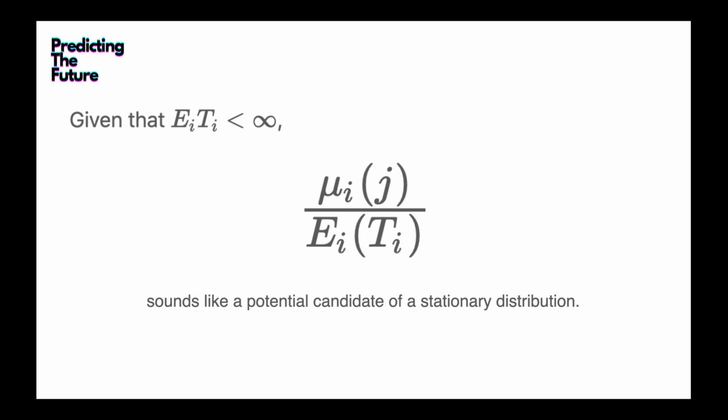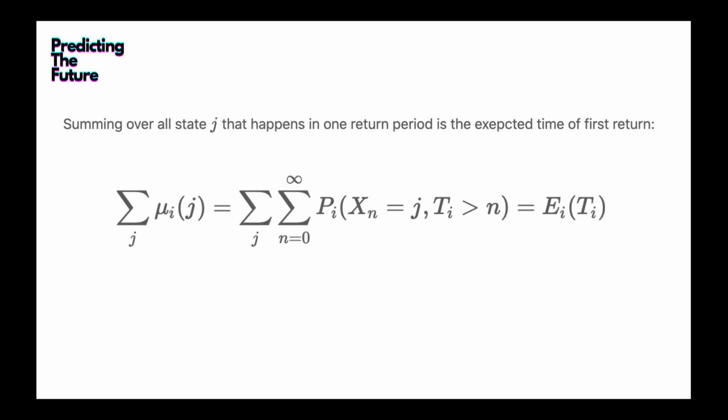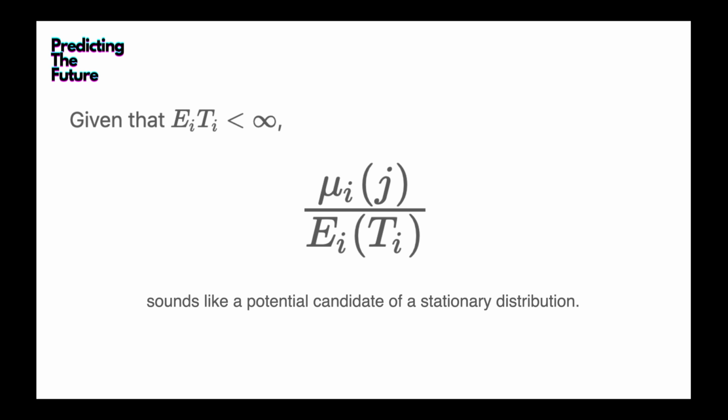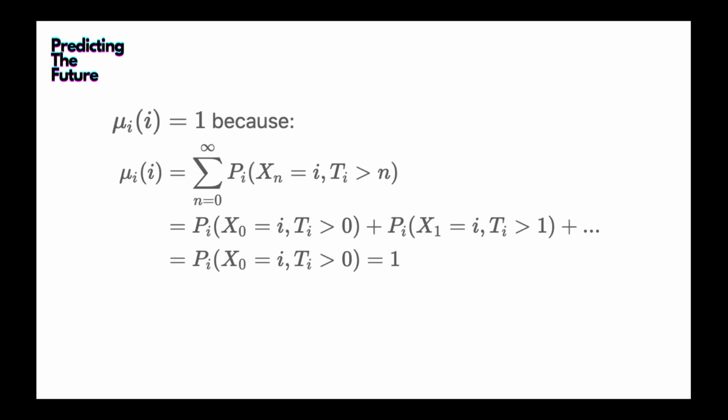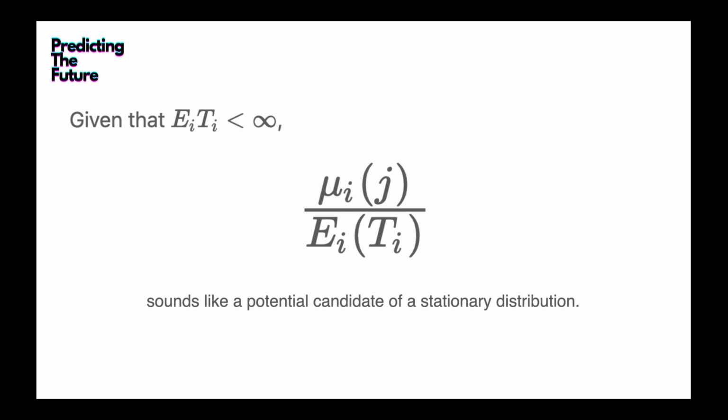Because of that, we know that this function mu_i has a very good property. It looks very similar to a stationary distribution, except that it's not a probability; it's just an expected value.